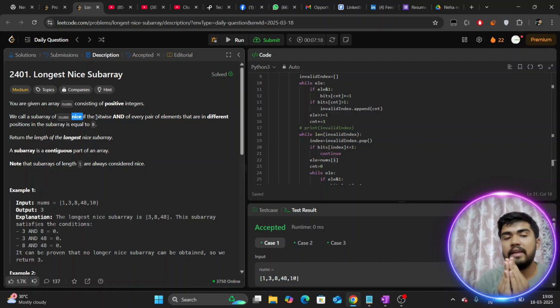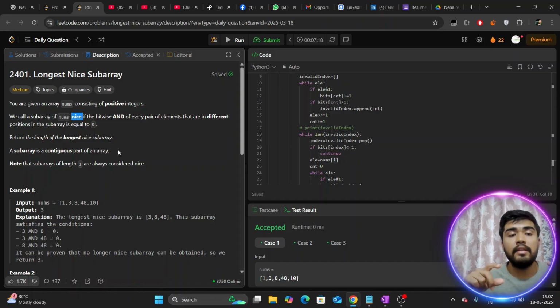So out of the 4 elements, if you choose any two indexes and do the bitwise AND, I think you guys should know bitwise AND. If you don't know, then please read up on what bitwise AND and bitwise operators are. We have a few bitwise operators: AND, OR, XOR, and bitwise NOT is also there. There are 3 or 4 operators, but the most common are AND, OR, and XOR.